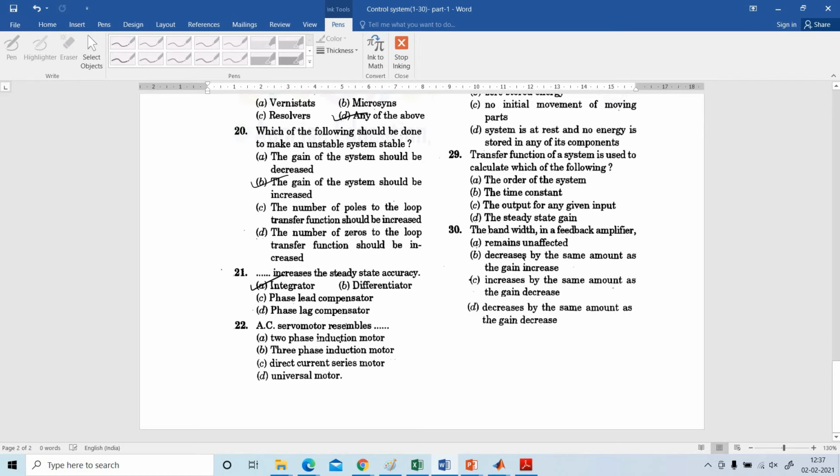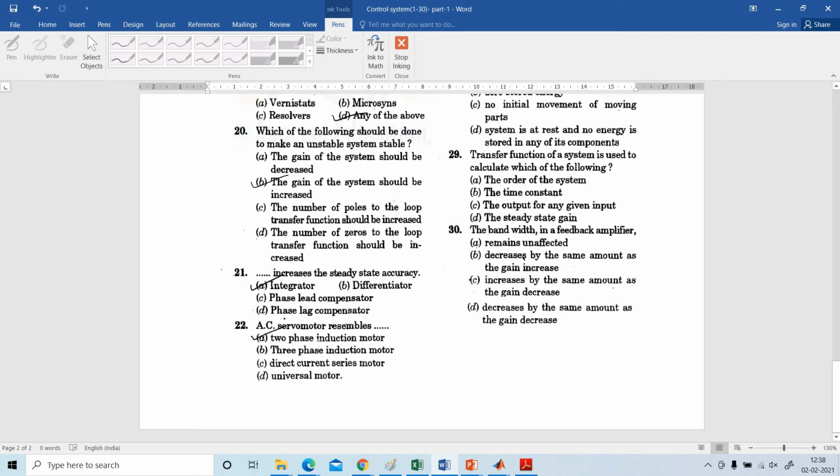22. AC servo motor resembles two-phase induction motor, three-phase induction motor, direct current series motor and universal motor. It resembles two-phase induction motor.